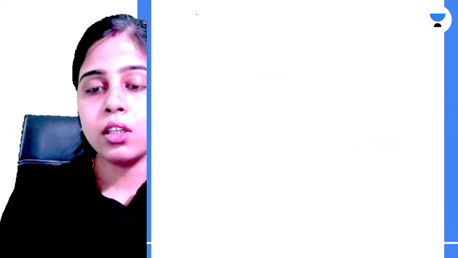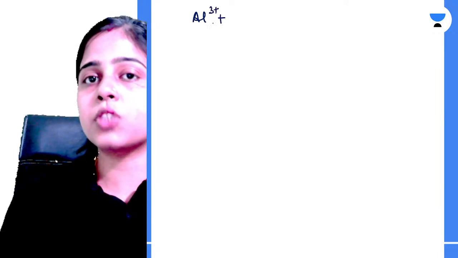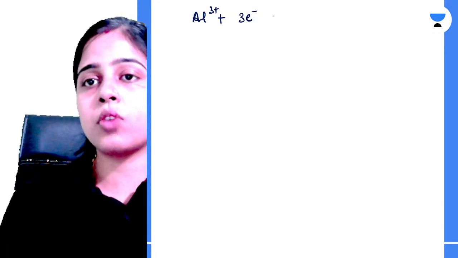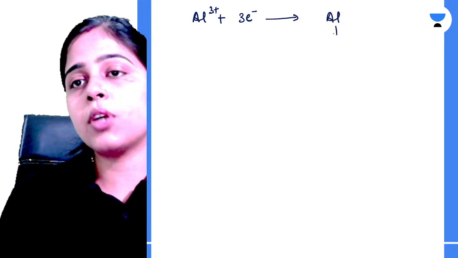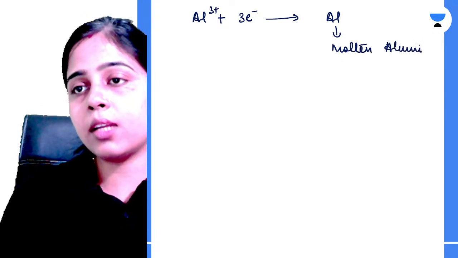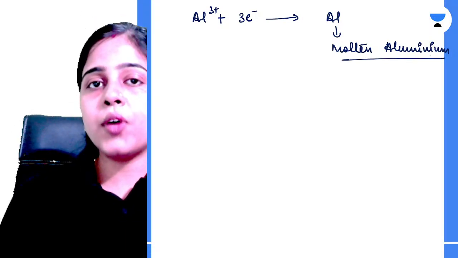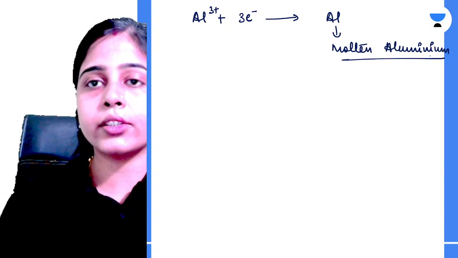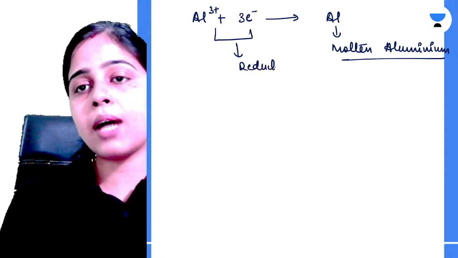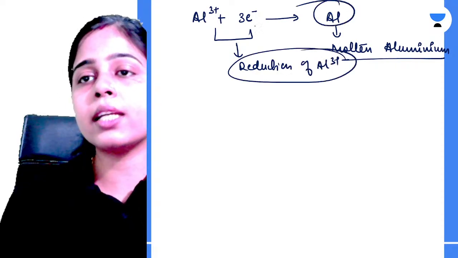Okay. So aluminium will go to your cathode. It has 3 positive charge, and to discharge itself it takes 3 electrons from the cathode and becomes molten aluminium. Clear? So this is the first reaction that is happening at your cathode, and what is happening? Reduction. Your aluminium ion is getting reduced, reduction of Al3 plus to give molten aluminium.